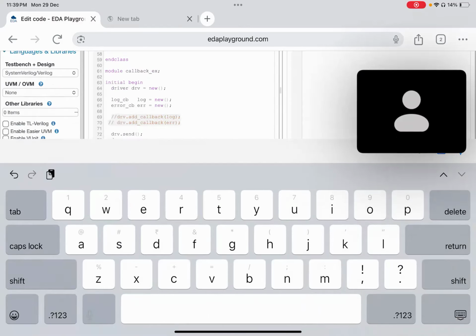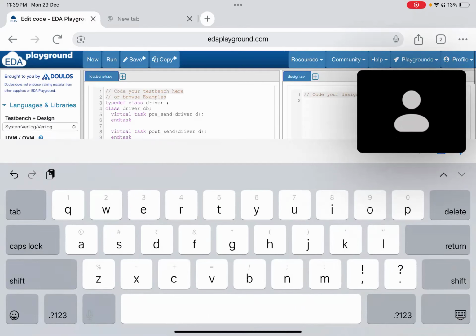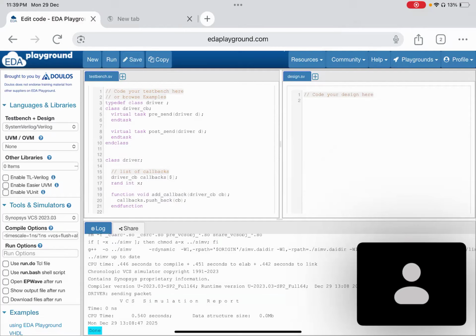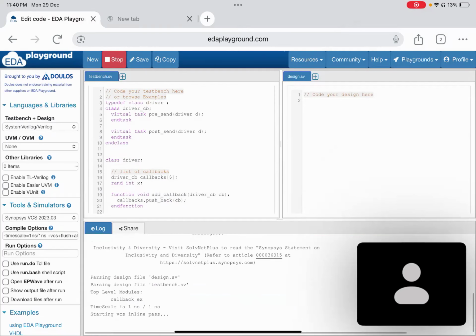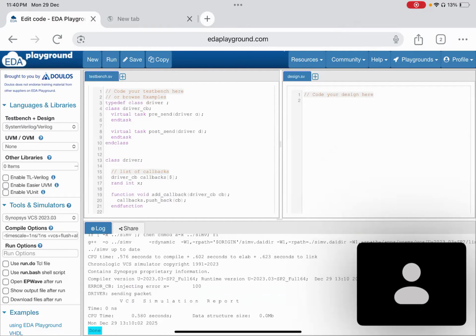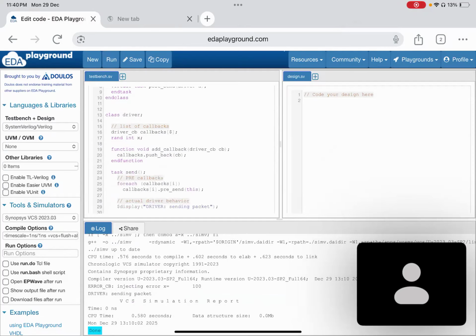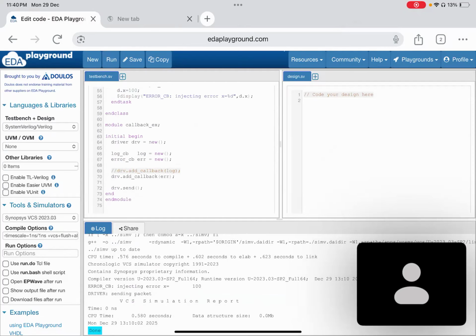If you want, for example, if I added only error, with the same example, you can add anything. If you add only error, now you can see the error callback information here: error callback injecting error x is equal to 100, driver sending packet. If you are adding a callback, then only those will be added. That code is added at runtime. Otherwise, only the original code is executed.